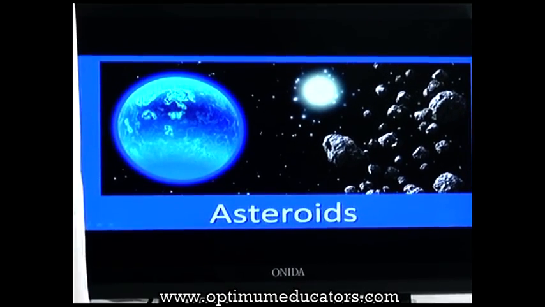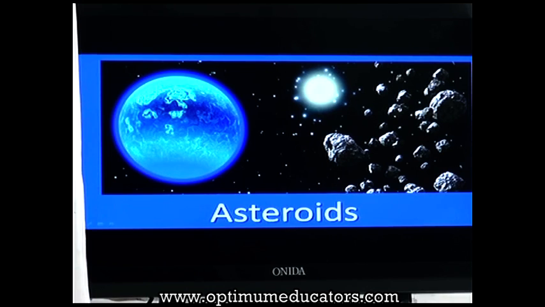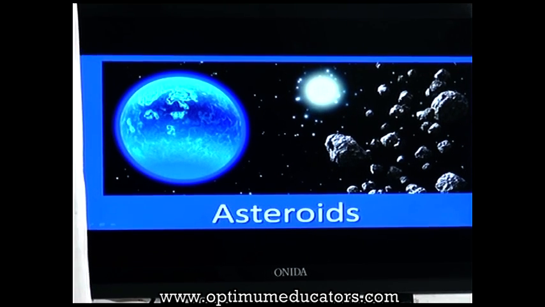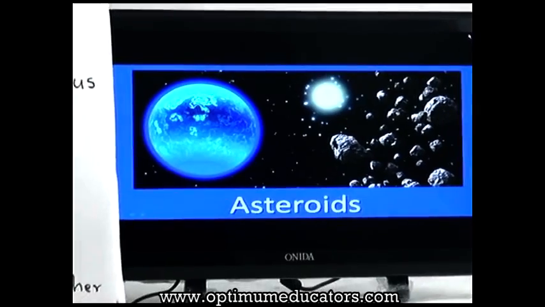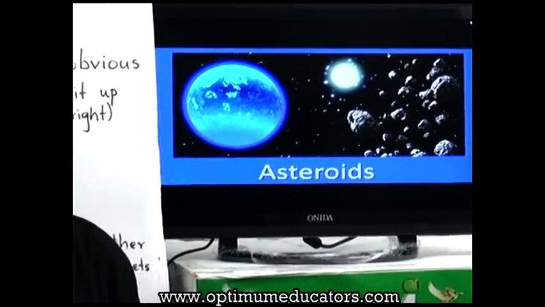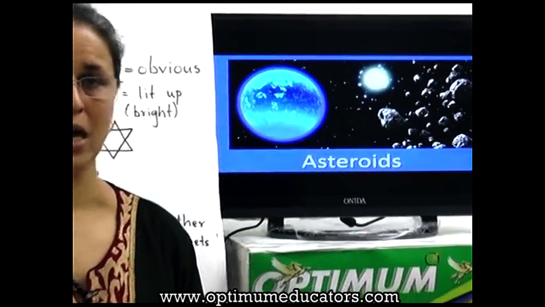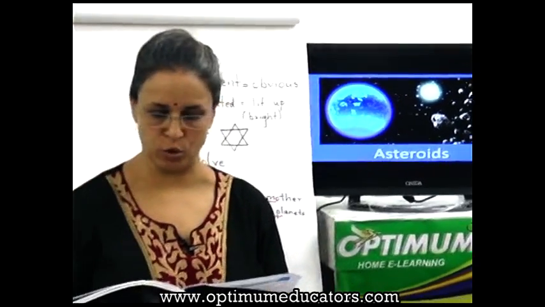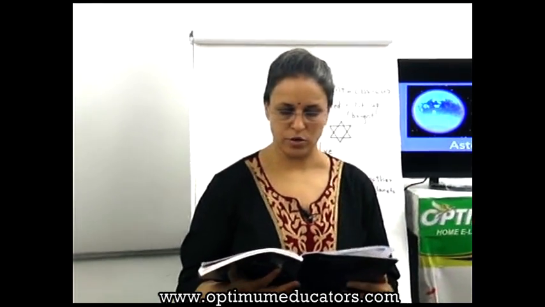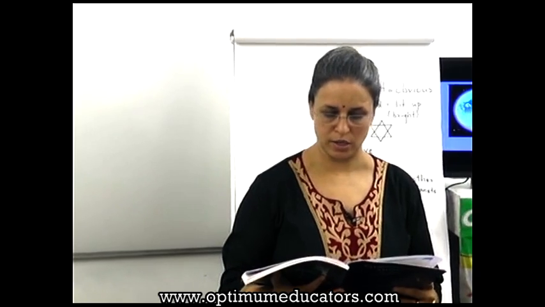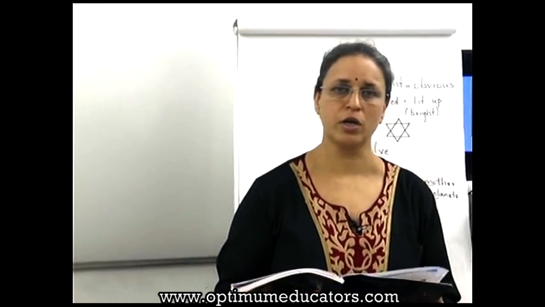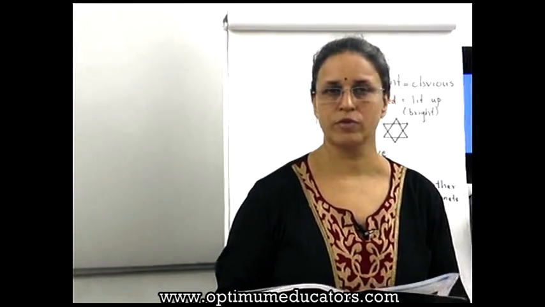Asteroids are also heavenly bodies. Before that, the dwarf planet, I have already mentioned to you, that is the Pluto. There are some smaller heavenly bodies that revolve around the Sun, and they are called dwarf planets. Out of this, the last one, the 9th one, that is Pluto. Dwarf planets revolve independently around the Sun, and they have an orbit of their own. So they have a different path.